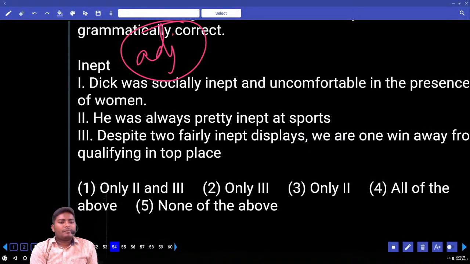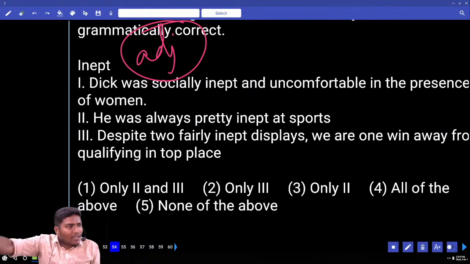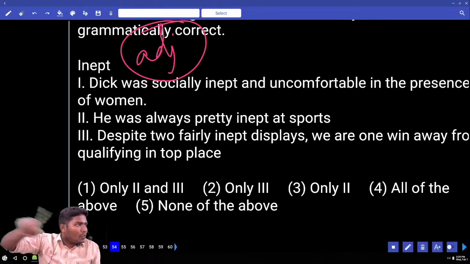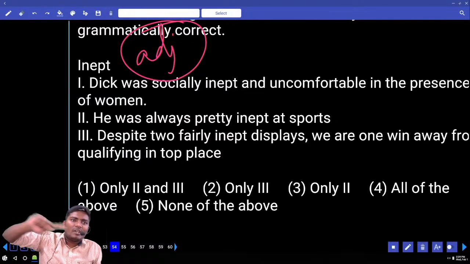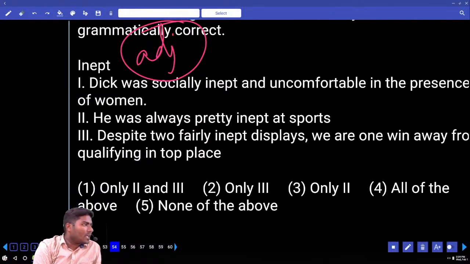Adjective. Can you tell me the meaning of the word inept? Apt, A-P-T, apt. What is the meaning of the word apt? Ability, able, skilled, capable, talented. When you add in before the word apt, it immediately becomes the opposite word. One who doesn't have talent, one who is not able, one who is not intelligent, one who is not skilled. That is the meaning of the word inept.